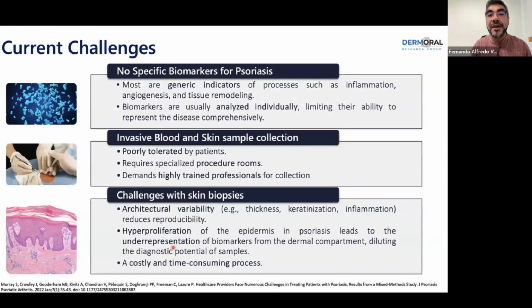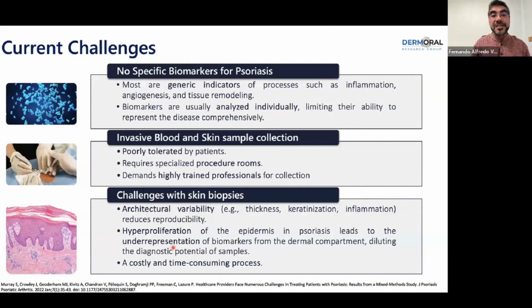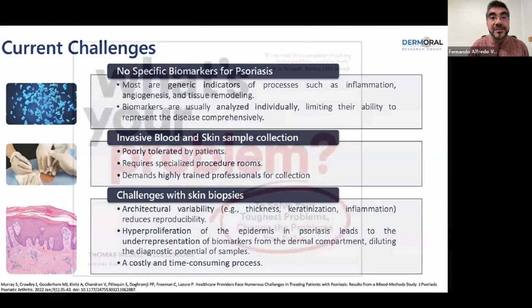There are no specific biomarkers for psoriasis. We also have biomarkers which include invasive blood or skin samples, so they are poorly tolerated by patients and demand highly trained professionals for the collection. And also there are some challenges with biopsies, basically because it's a costly and time-consuming process.